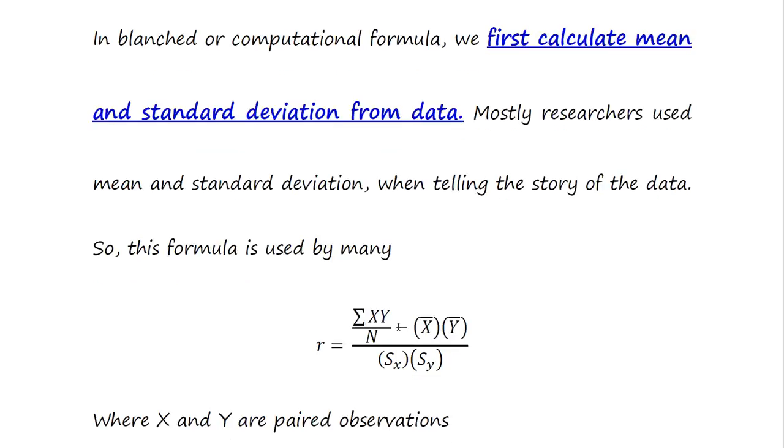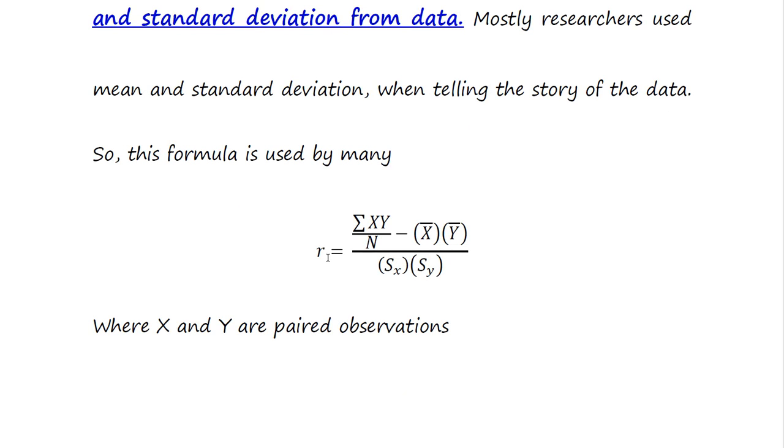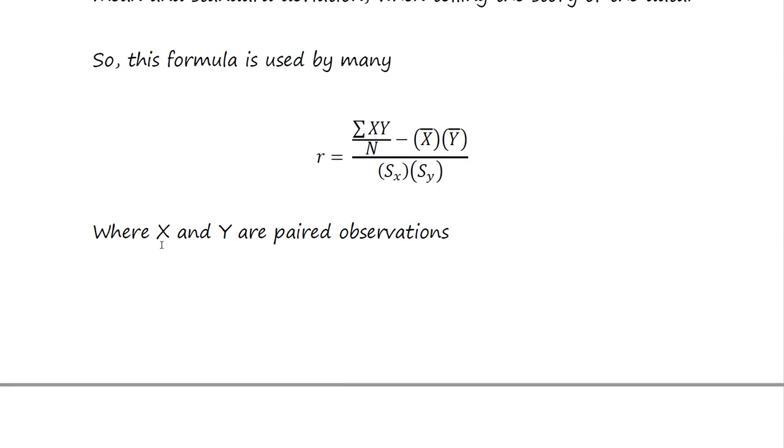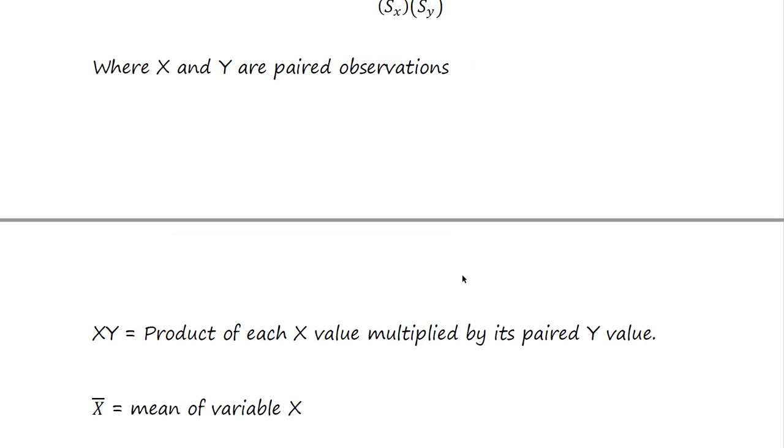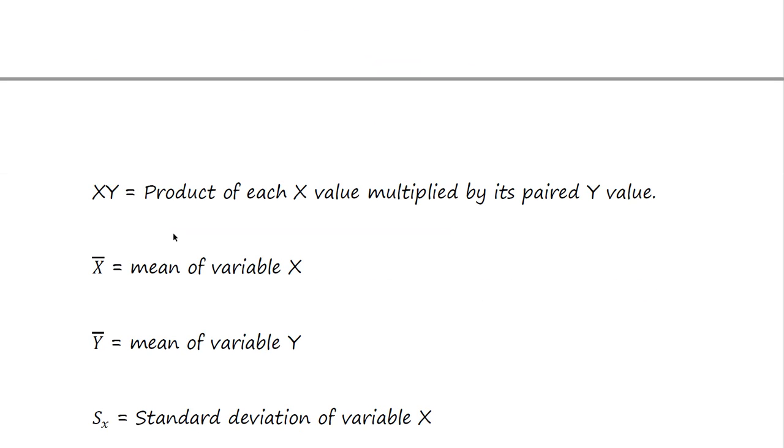The formula is R is equal to summation xy over capital N minus x bar y bar, over sx sy, where x and y are paired observations. Because each value of x is multiplied by each value of y, these are paired observations. Here is the detail of the formula.